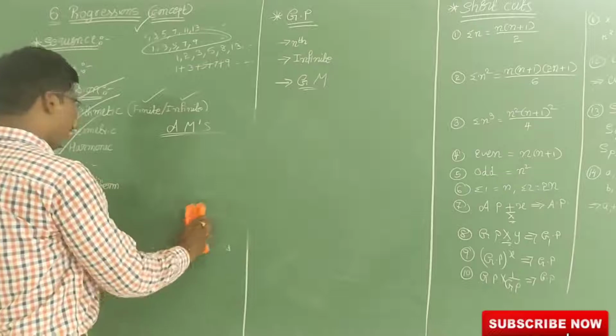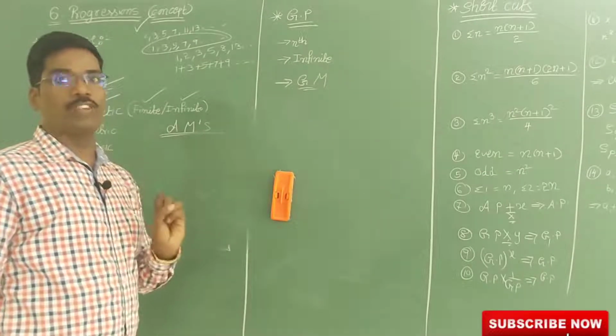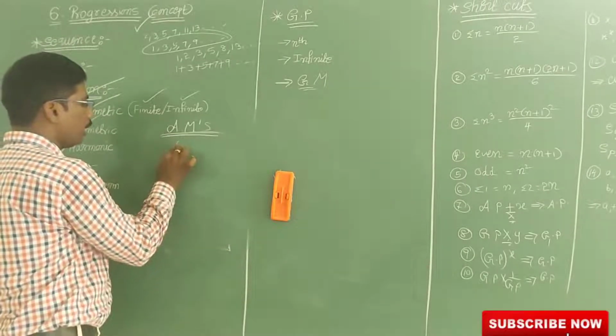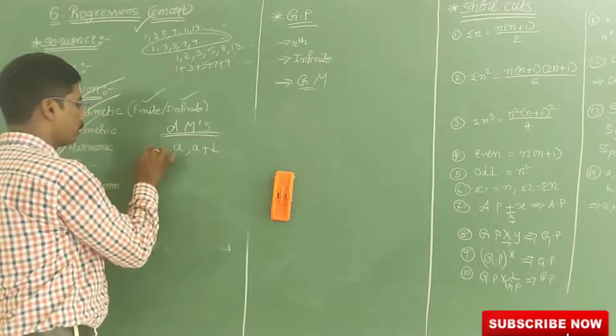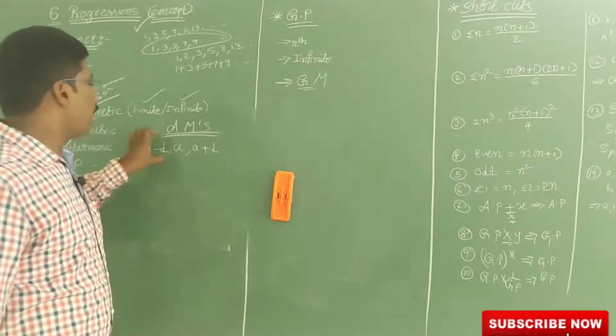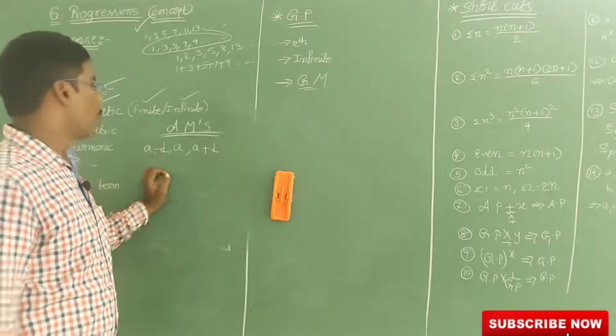Now again, for arithmetic means we have to know some formulas, very important. For example, if 3 arithmetic means are there, we have to take A minus D, A, A plus D. If they ask to find the A value or the D value, we have to take it like this.